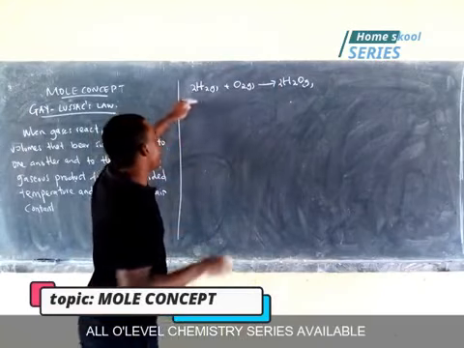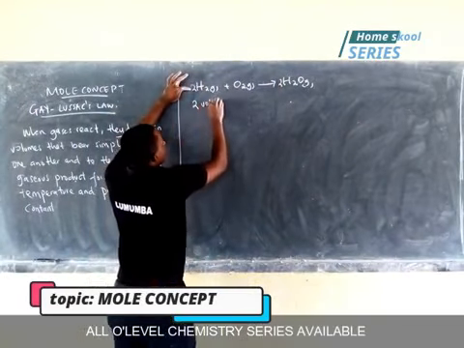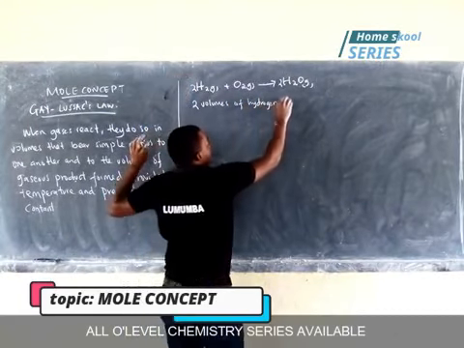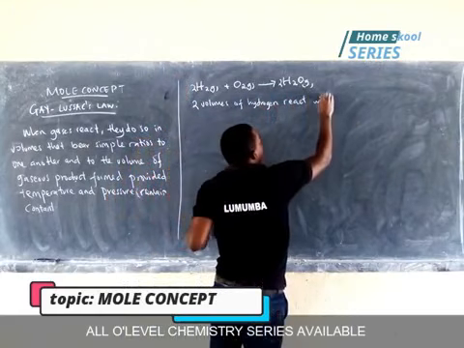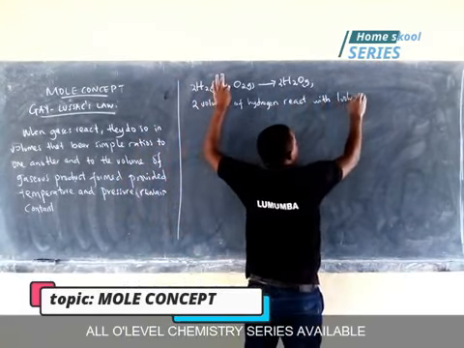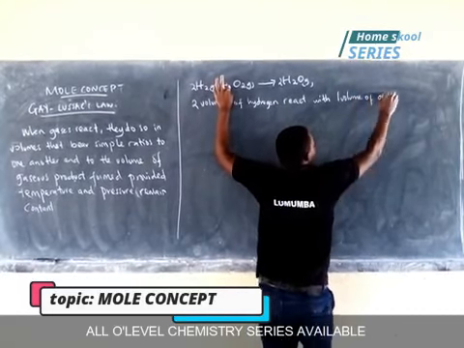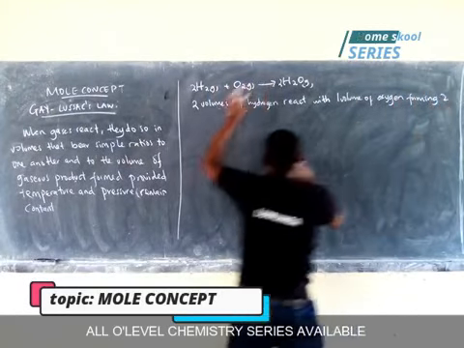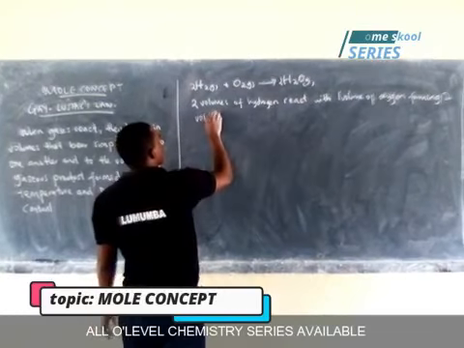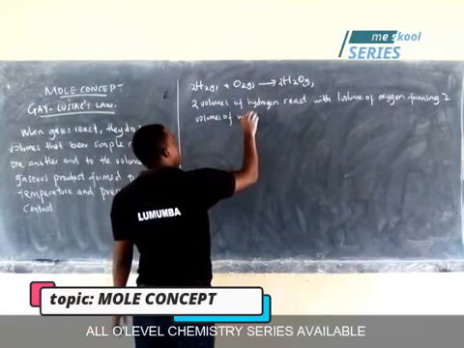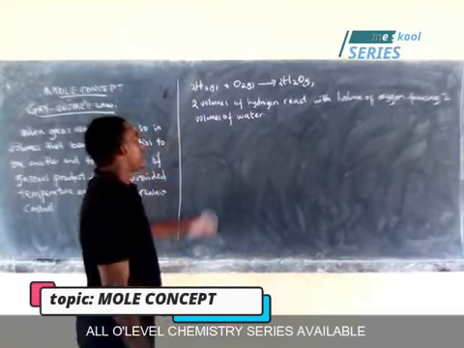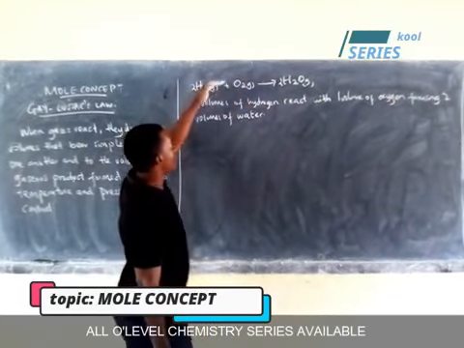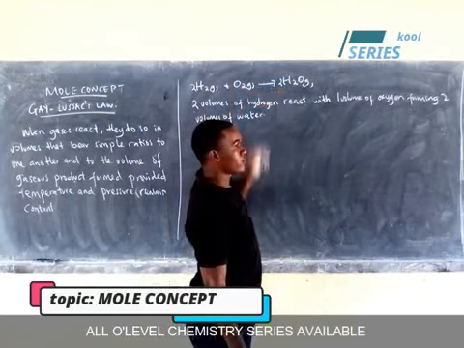So from this one you can see that 2 volumes of hydrogen react with 1 volume of oxygen, forming 2 volumes of water gas. So the ratios here are very simple: 2 to 1 to 2. The volume of hydrogen is 2, the volume of oxygen is 1, the volume of water is 2.